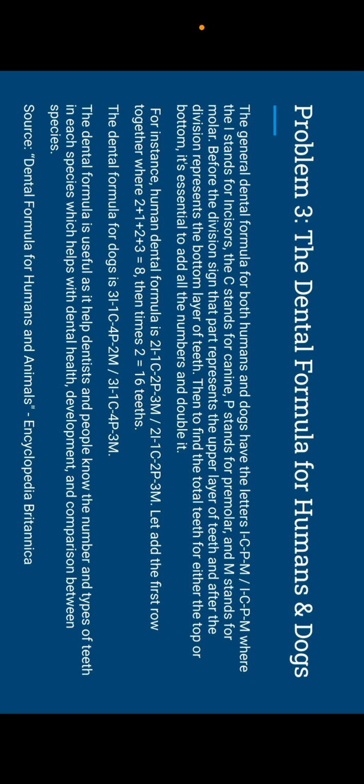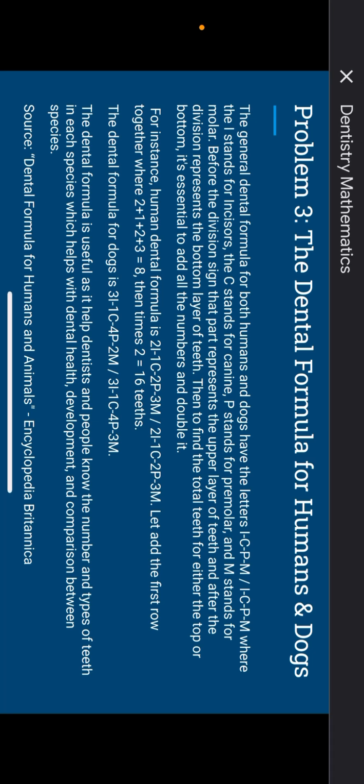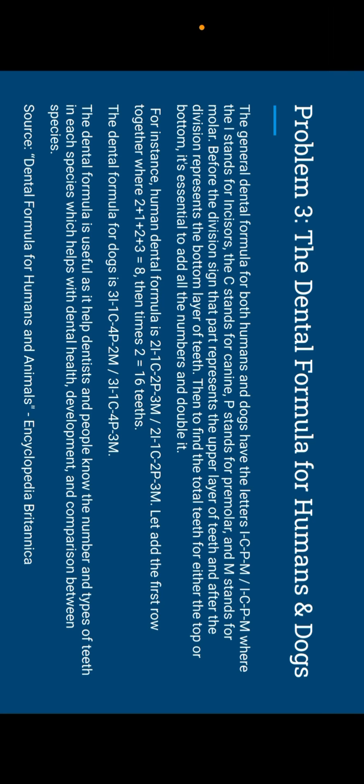So before the division sign, the part represents the upper layer of teeth, and after the division sign represents the bottom layer of teeth. Then to find the total number of teeth for the top and bottom, it is suggested to add all the numbers and double it. So for instance, the human dental formula is 2I 1C 2P 3M divided by the same numbers and letters.